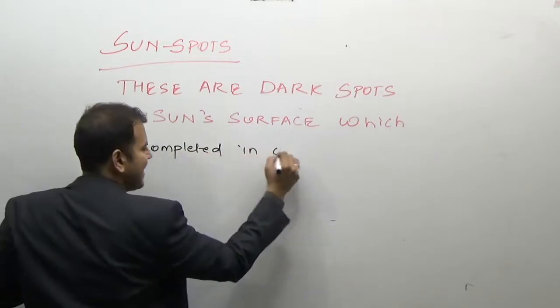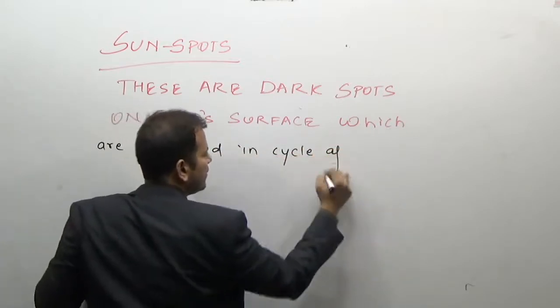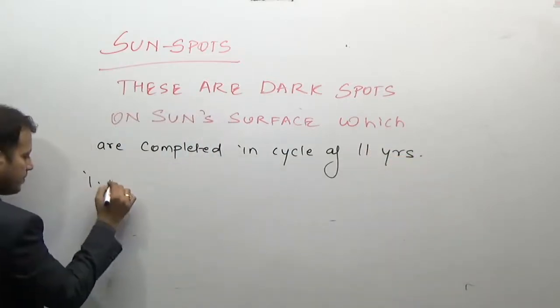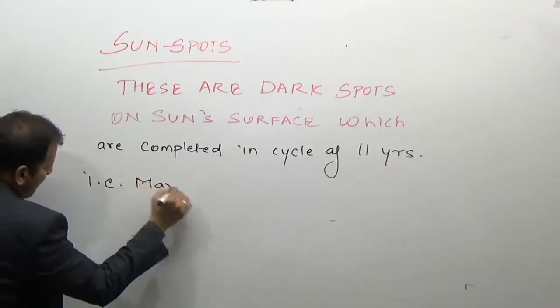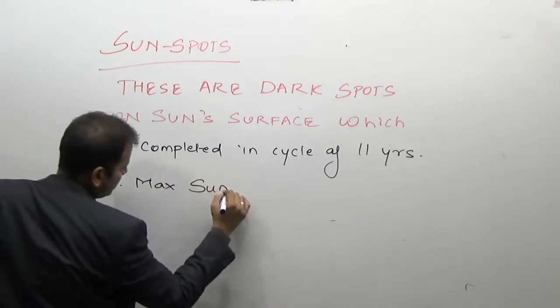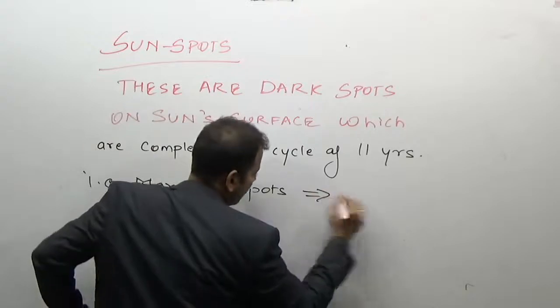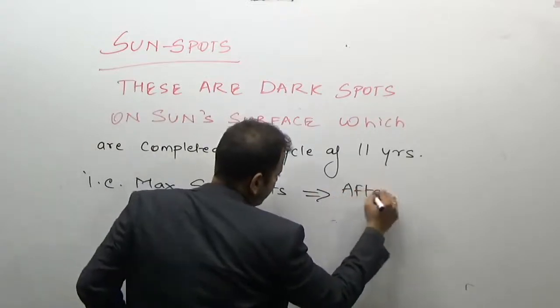That means the maximum sunspots occur after every 11th year.